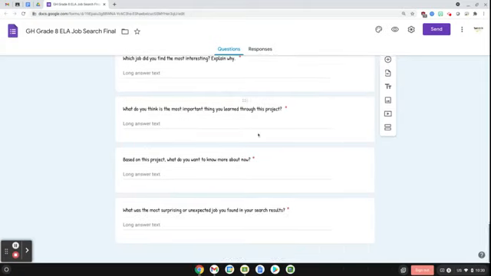Number 3: what do you think is the most important thing you learned in this project? Here's the deal. We could have given you a final that was like 100 questions, read these passages, answer these questions. We could have done that. But instead, we decided to do a project that we thought might actually benefit you down the road, by searching for some jobs. So, what is the thing that you learned through this project? What did you learn about yourself? What did you learn about jobs? Think about what you learned by completing this.